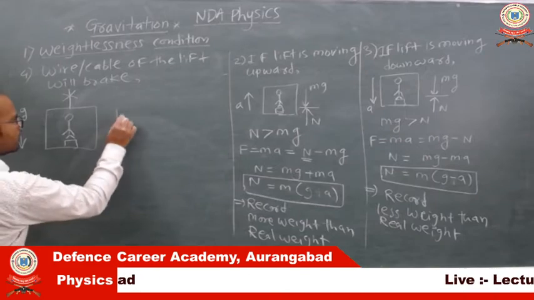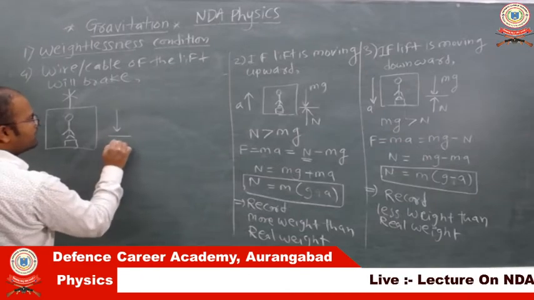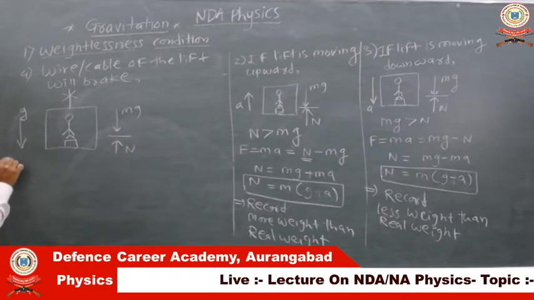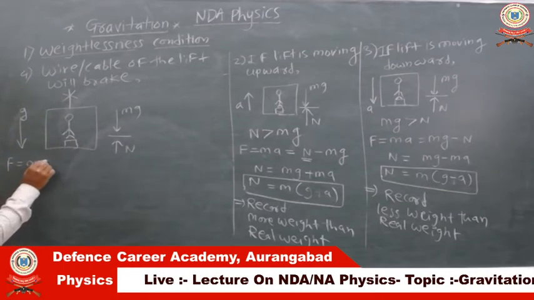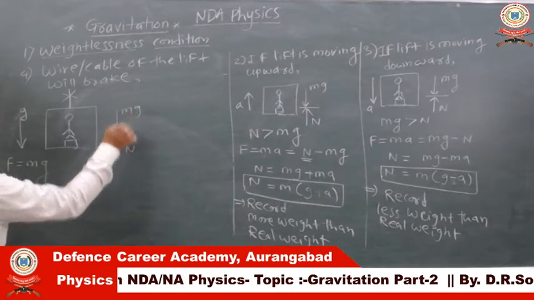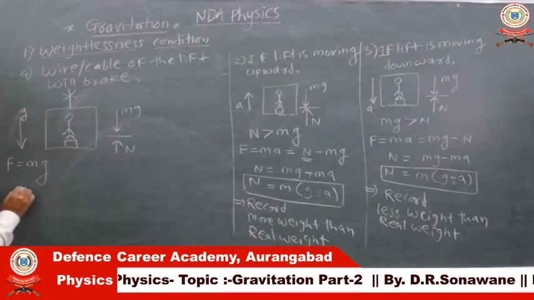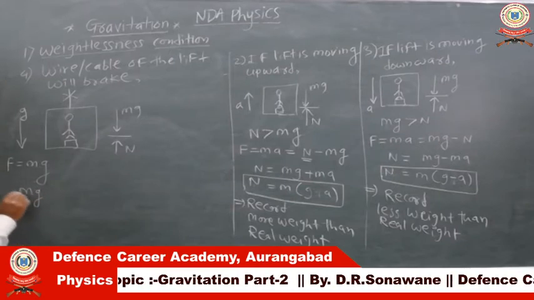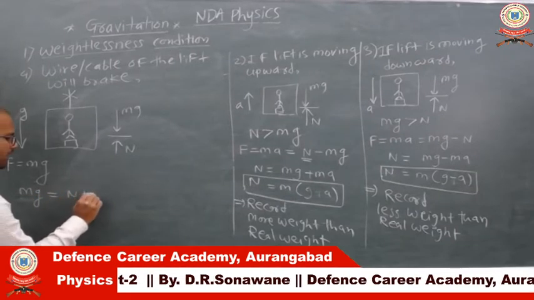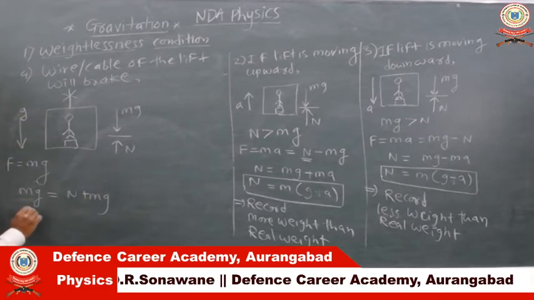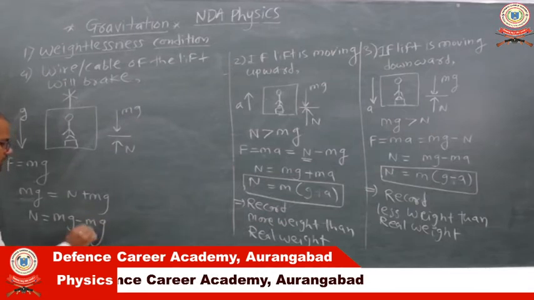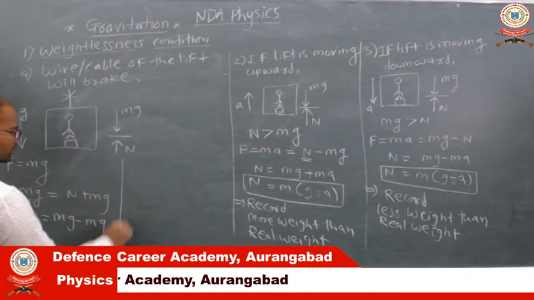We know that again the normal reaction and the weight of the person, that is mg and N. So here what happened? The total force is nothing but mg. If we consider this condition, mg and N, in that case we can write mg, total force applied on the body in free fall condition, equals N plus mg. So here normal reaction is what then? mg minus mg is what? So normal reaction becomes 0.